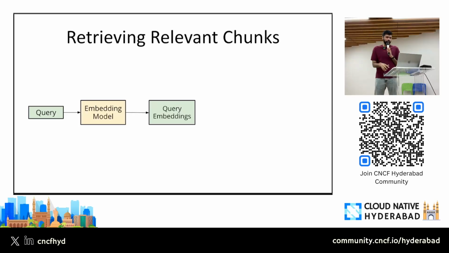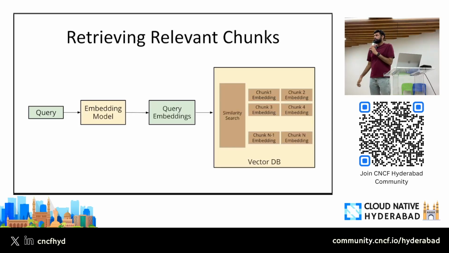For a vector database, what we do is similarity search. So the vector database gives me a similarity search feature, where I give an embedding for a query and ask my vector DB, hey, which are the vectors that are closest to the query that I'm sharing with you? My vector DB will perform a similarity search. There are so many ways to do similarity search, that would probably be the topic for another talk, but they do the similarity search and give you, for example, the top 10 chunks whose embeddings are closest to the embedding of your query.